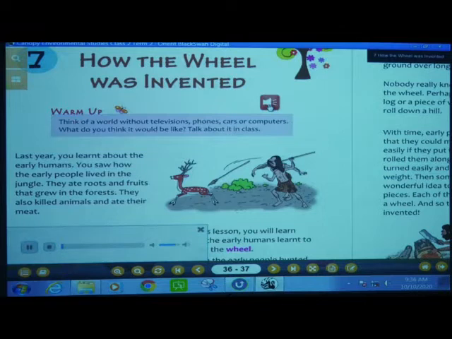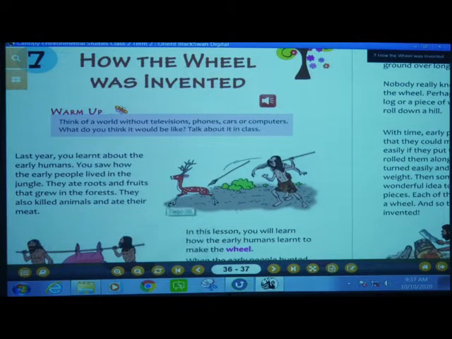Last year, you learned about the early humans. You saw how the early people lived in the jungle. They ate roots and fruits that grew in the forests. They also killed animals and ate their meat. So, how the wheel was invented.